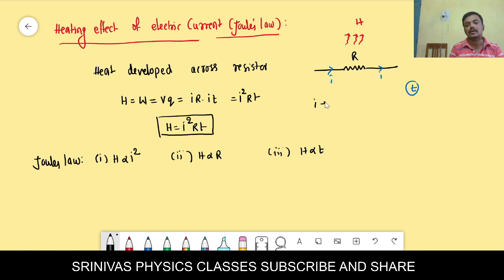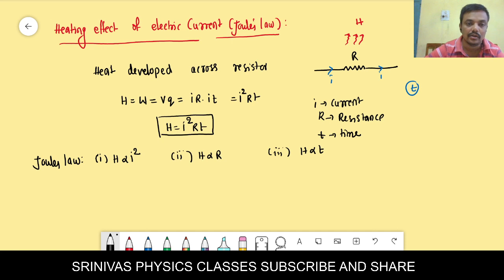I is the current, R is the resistance, and T is the time. This is about the heating effect of electric current, you should remember.